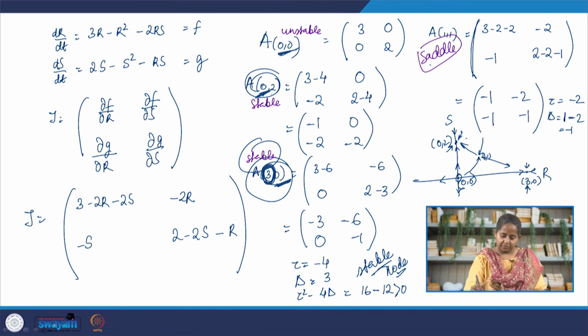First I want to find out for the saddle point. Today we only have time to find the eigenvalues and eigenvectors for the saddle point, which is the coexistence point, and then tomorrow we will find them for the stable points and the unstable fixed point, and then we can put the phase portrait together. So this is our characteristic equation for our saddle, with the matrix -1, -2, -1, -1.